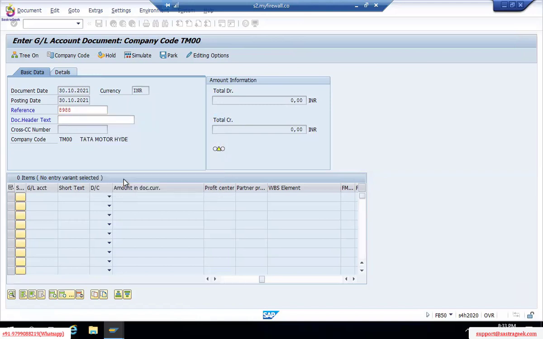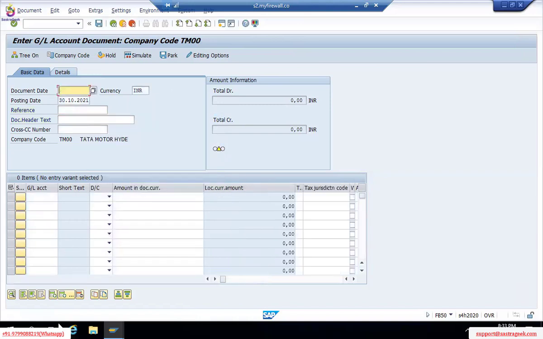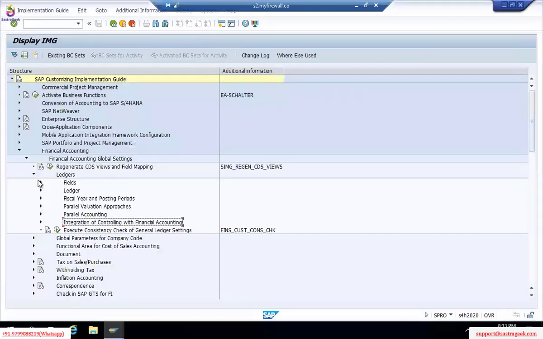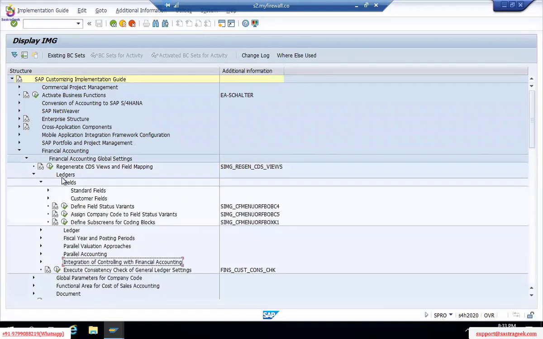We'll go back to that error message a little later because we haven't completed the org structure yet. So let us go to field status variant. Here, in field status variants, we can do the settings in the same area, financial accounting.